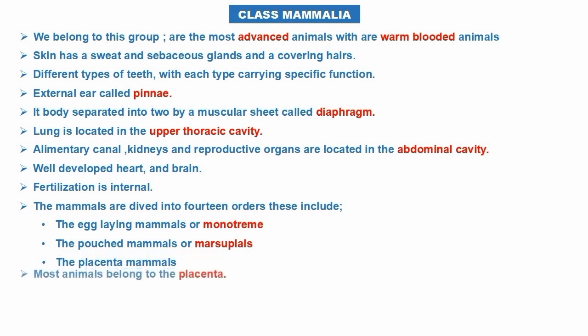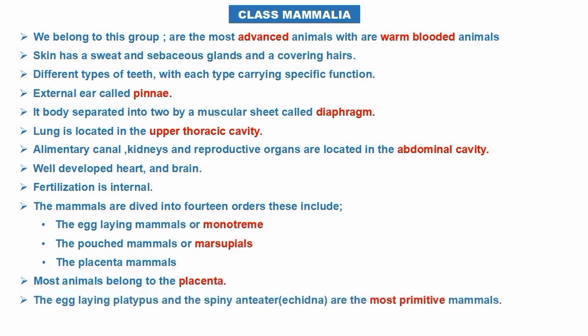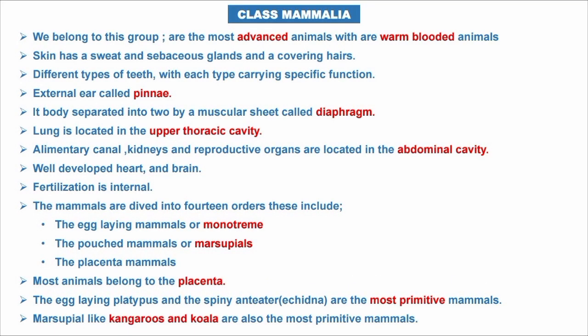Mammals are divided into 14 orders, but we are going to talk about these three. The first one, the egg-laying mammals or monotremes, the pouch mammals or marsupials, and also the placental mammals. Most animals belong to placental. The egg-laying platypus and the spiny anteater are the most primitive mammals. Marsupials like kangaroos and koalas are also among the most primitive mammals.